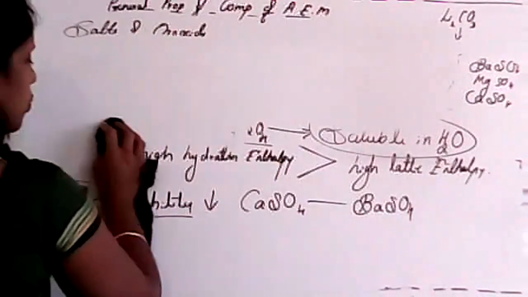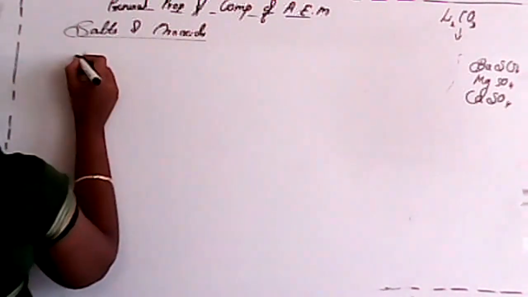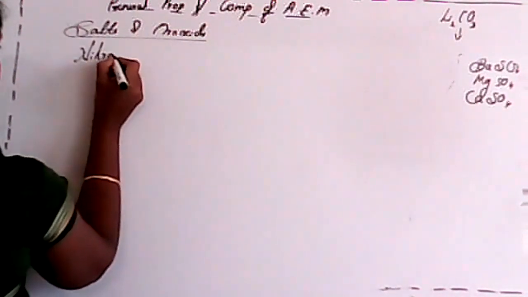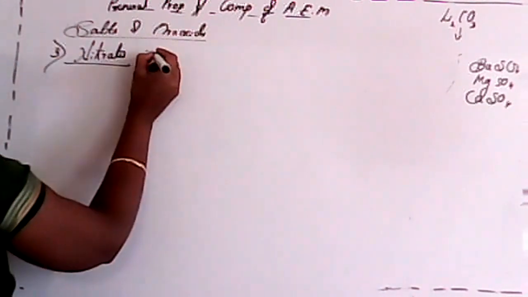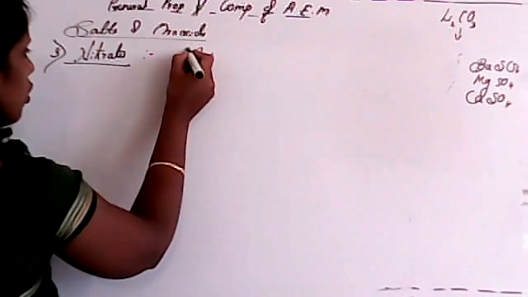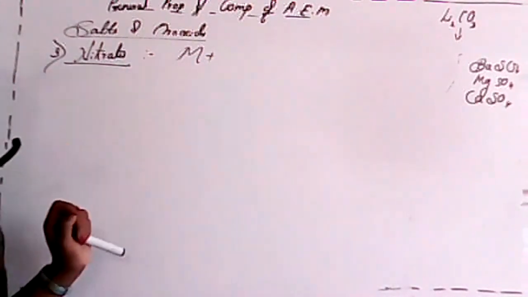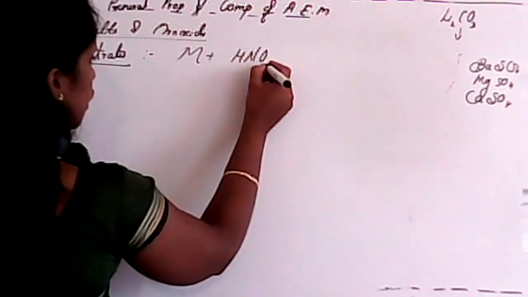That is nothing but the last one, nitrates. Just tell me, how can you prepare nitrates? A metal reacts with which oxoacid? Simple one, that is HNO3. Very good.